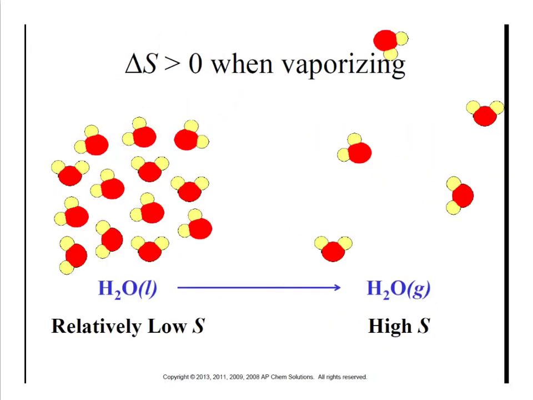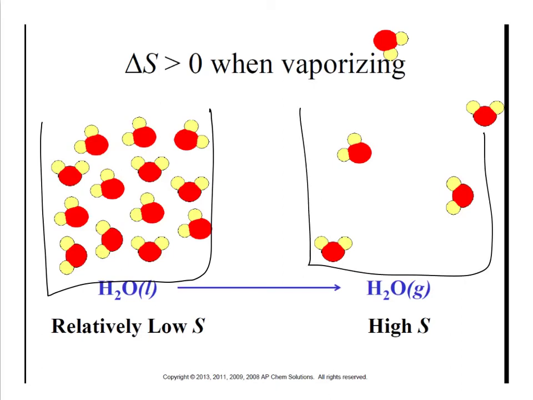And if we take it another step and vaporize it, we've got our liquid where things are moving around, but this is still a relatively low entropy. It's not that much disorder. Things are just kind of sliding around. When we heat it up and turn it into a gas, though, wow, this is a high entropy. Think about those gas molecules. They are bouncing all over the place. If we had a container that this liquid was in, it's going to stay within that container, so it's fairly organized. But if we have a container and we heat this up, those gas molecules, they ain't sticking around. They're bouncing wherever they want to. So that is a very, very high entropy.